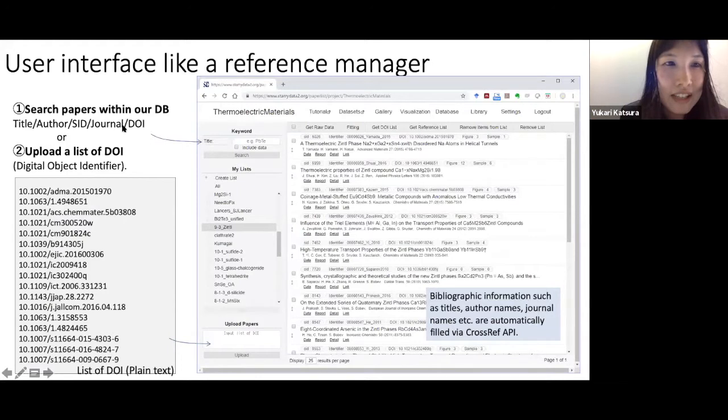You can search the papers within our database by titles, authors, journal names, or DOIs, or you can upload a list of DOIs. If you paste the list of DOIs and upload, then it accesses the Crossref API to get all this bibliographic information.